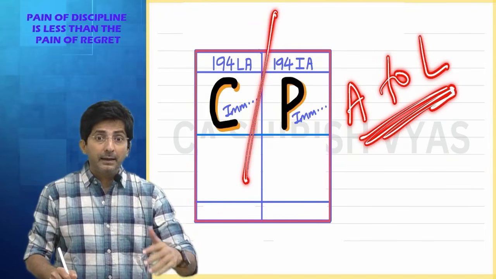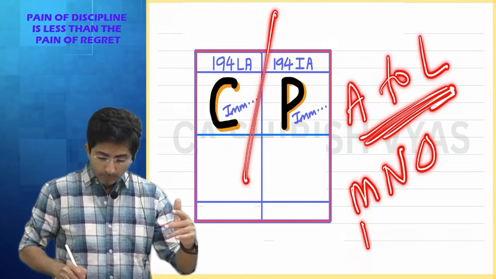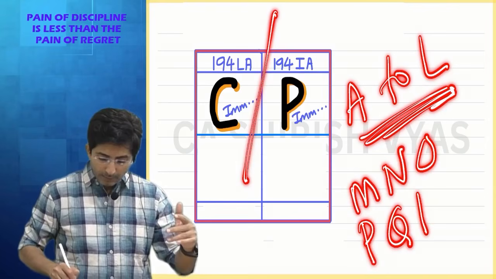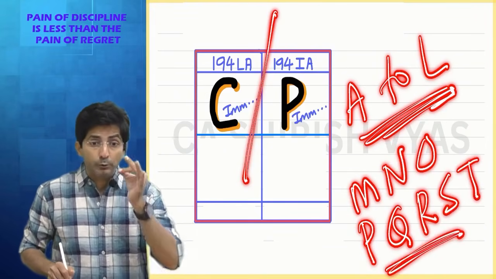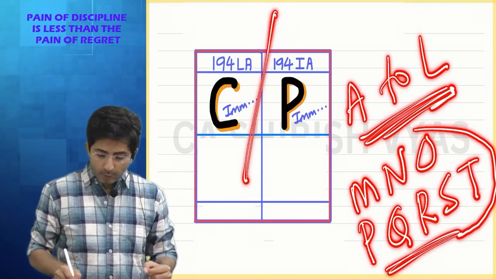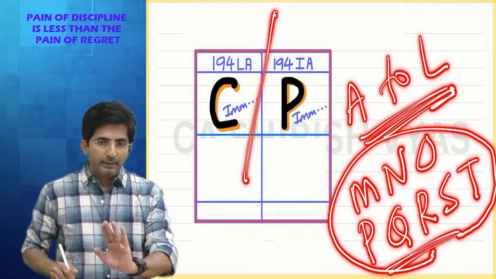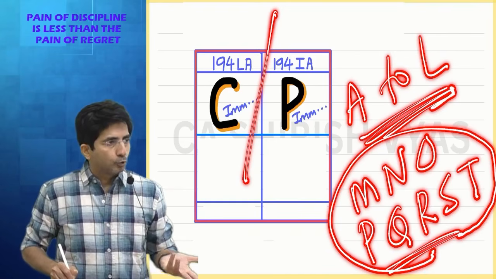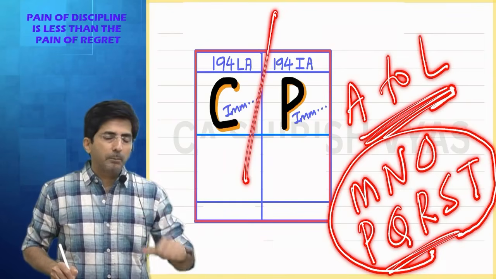L, M, N, O, P, Q, R, S, T. These sections are also there, but I have not covered them in my keyword. Why not covered? You will understand. And you might wonder right now, so many sections are missing in the keyword, so how will this keyword simplify?